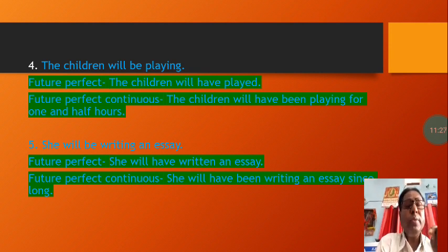Future perfect will be: she will have written an essay. And future perfect continuous will be: she will have been writing an essay since long.